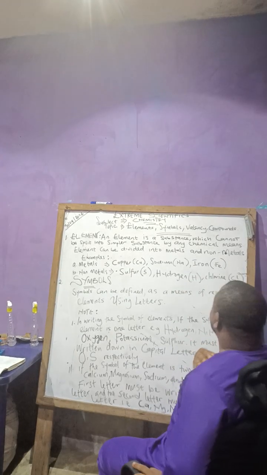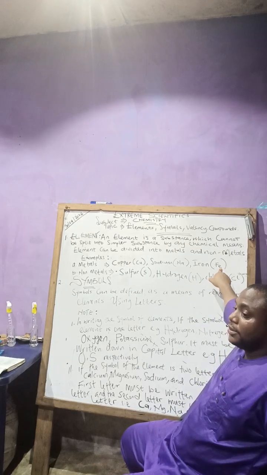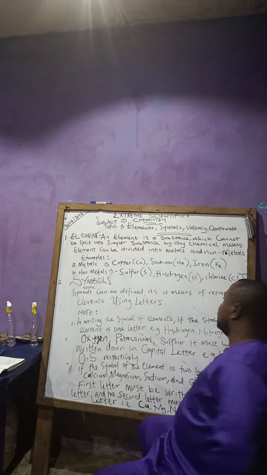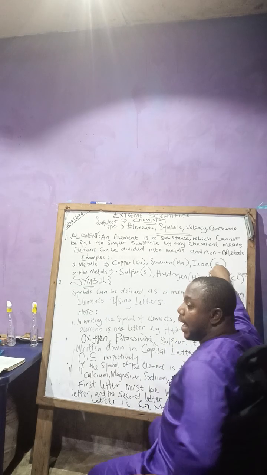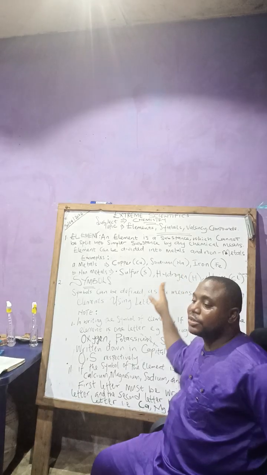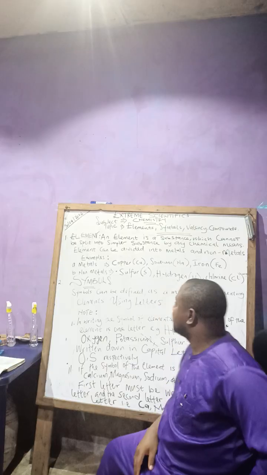You know what I'm saying? When we have iron, you see I wrote Fe, right? Say ferrum. Good. So they didn't use English; they used the Latin name to denote the symbol.